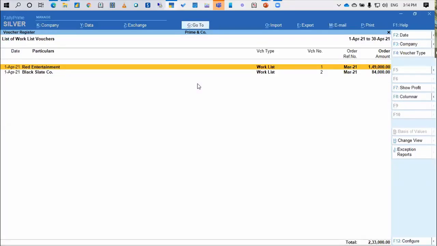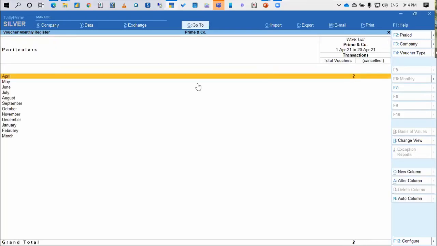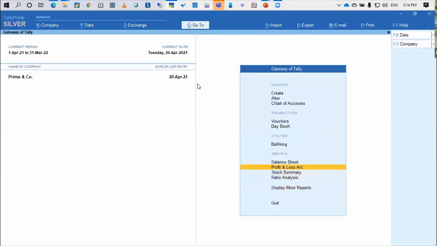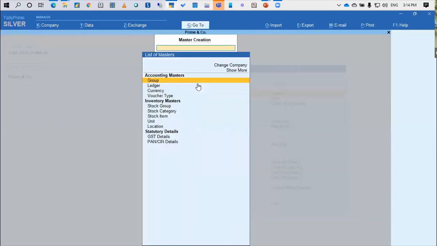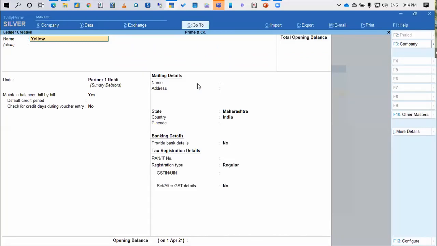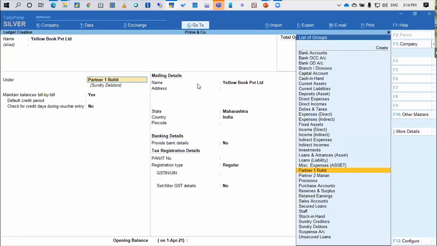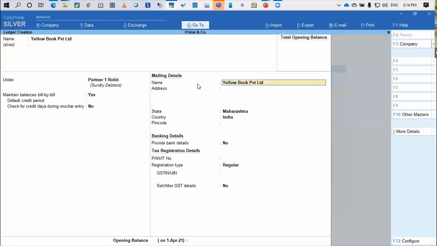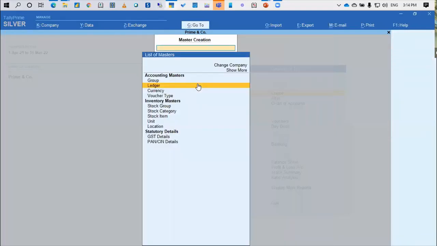Let me just create a new client and show you that if I have to replicate the entire thing with the new client, how I will copy paste this and I don't have to do this again and again. So I'm just creating a client here. Let's say I'm creating a client, Yellow Book Private Limited, which is, let's say, again handled by the partner 1. All right. Now, let's say the Yellow Book Private Limited has given me the work of the GSTR 1 and 3B and not for the tax audit. I'm only the GST consultant.